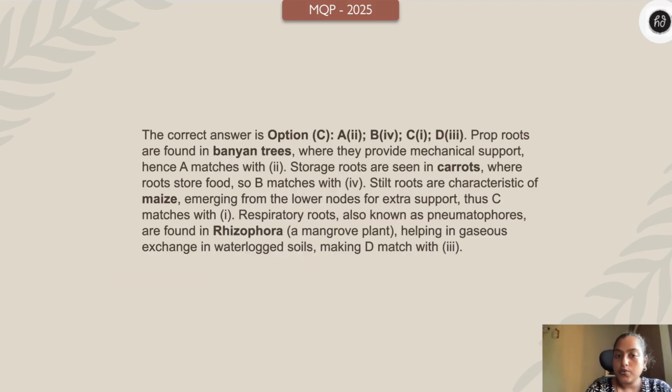Correct? If you see, prop roots are found in banyan trees, which provide mechanical support. Storage roots in carrot, where they store the food. And stilt roots in maize, emerging from the lower nodes for extra support. And respiratory roots, which are called pneumatophores, found in Rhizophora, which is a mangrove plant.